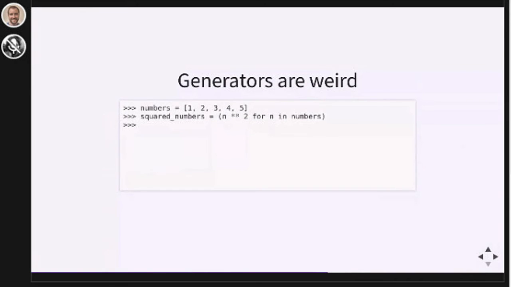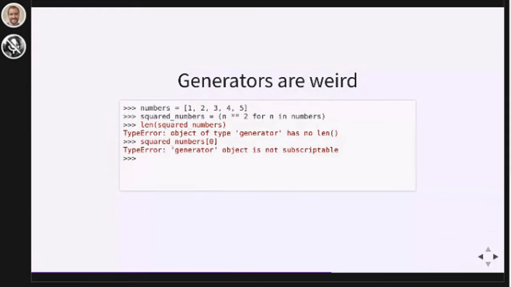Generators don't know how many elements they have inside them, so they have no length. When you ask them for their length, they give you an error. You also can't index generators like you can with lists or tuples. The only thing that you can do with a generator is loop over it. But the second time that you loop over a generator, you will get nothing back. You can only loop over generators once. So generators are a little bit weird.